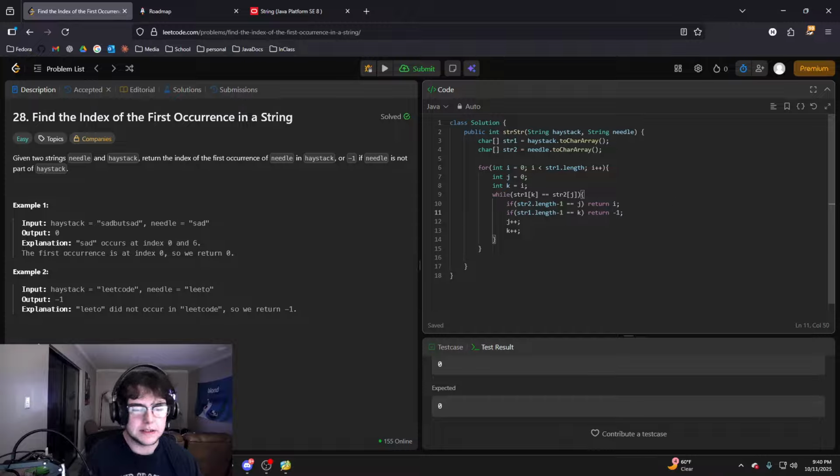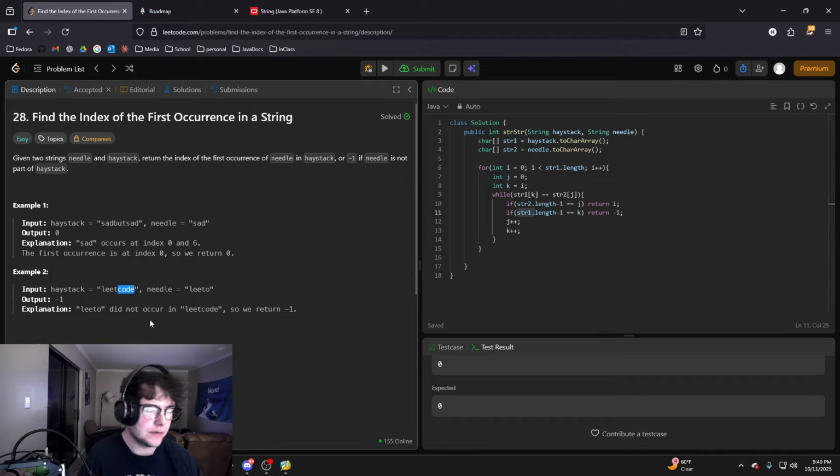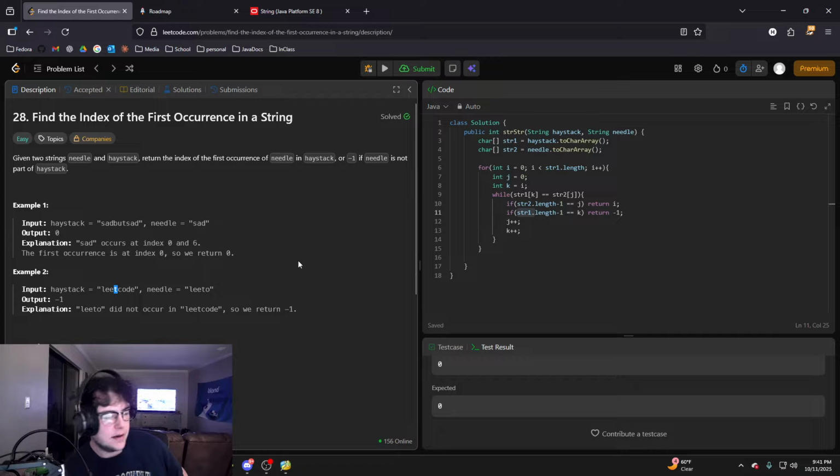What this is saying is if we're at the end of string 1, for example, if Code wasn't there and we're just checking Leet, it would see that we're at the end of it and not at the end of string 2, so we want to return -1 because there are no more values to check inside of LeetCode.